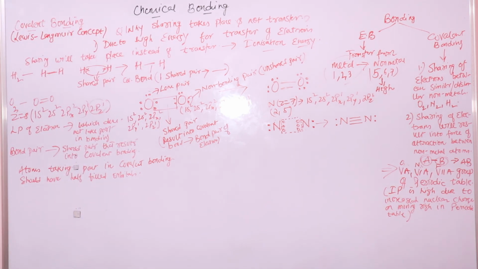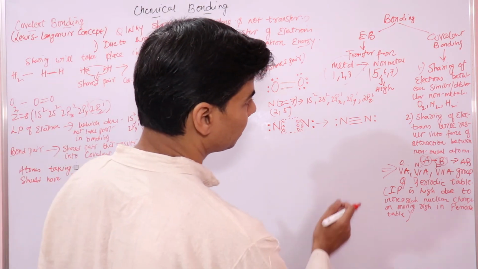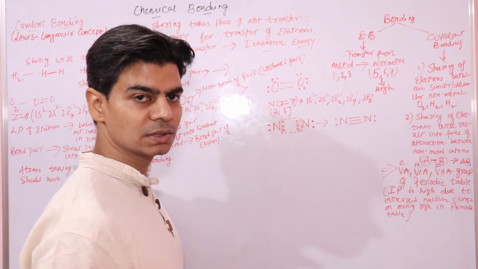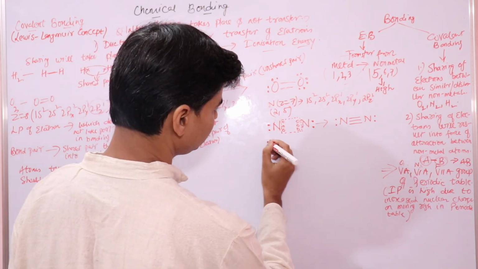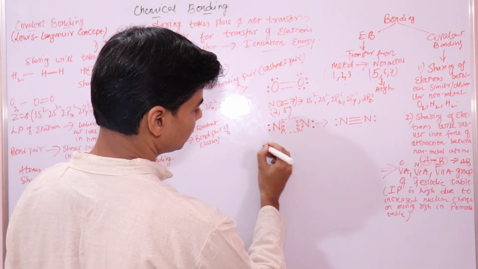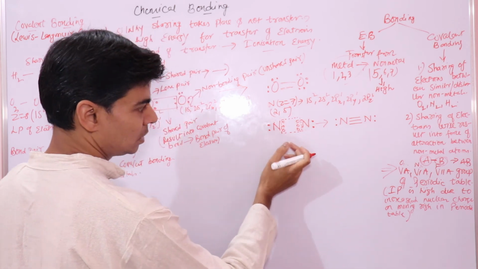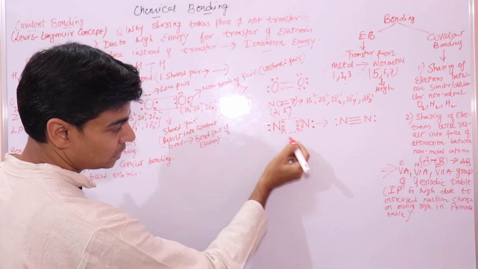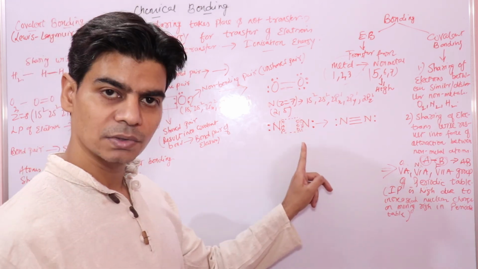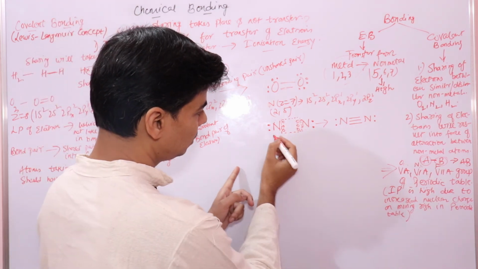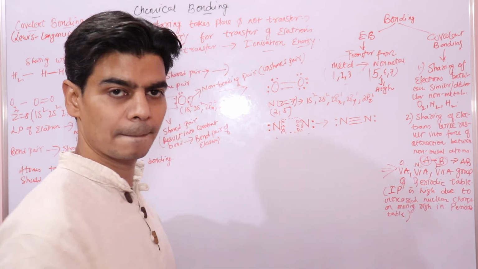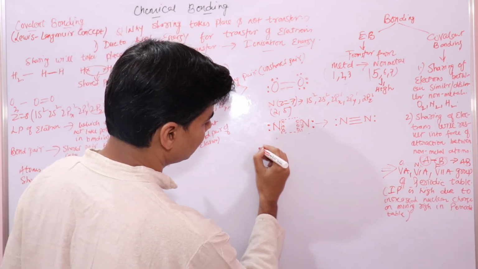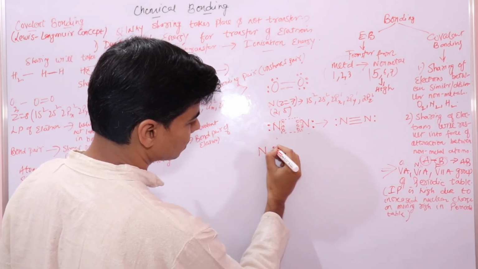So now let's understand how come there is a high force of attraction between molecules, how this bonding will result into force of attraction. Now these shared pairs of electrons will lie between these atoms, right?